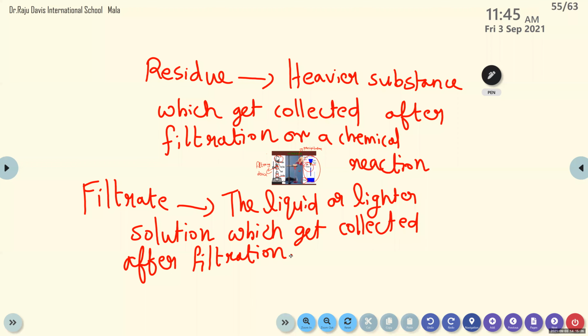But one more thing I will tell you: in the cities and towns, the government is giving us water. We are not using filtration for that. That process is on a larger scale. A big dam-like thing cleans it and then gives it to you. So that is not filtration. We call that purification, a different process, and so far we are not discussing that.